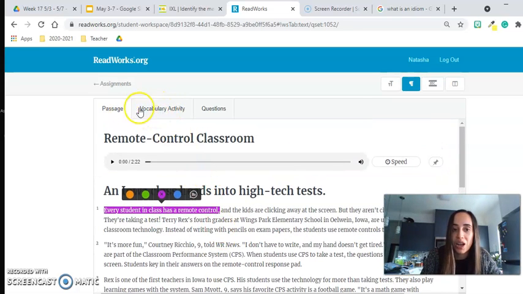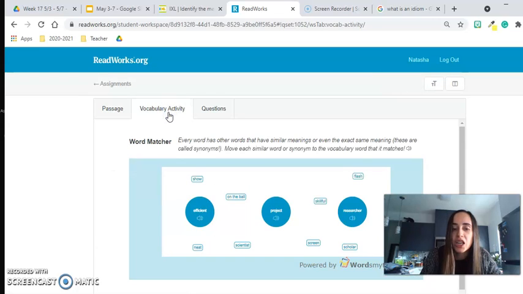Okay, so you had the passage, you had that vocabulary at the start where you log in and it shows you the vocabulary. You read the passage, you answer some of the questions, and then you're going to have a vocabulary activity where you have to actually match these words with each other, okay? So first things first, you would look at the word show. Show would be either a synonym for project or a synonym for research. I think the word show would be best with project.